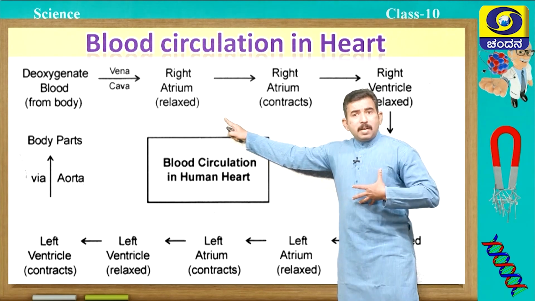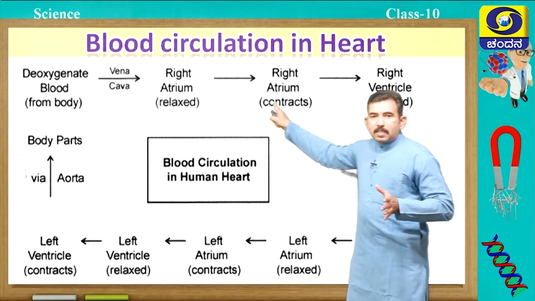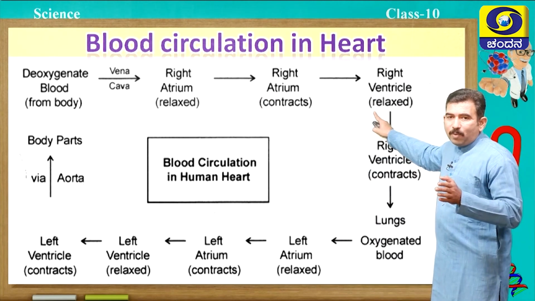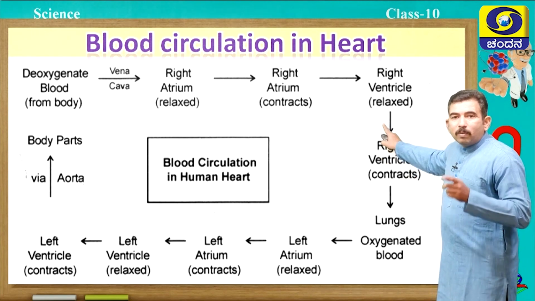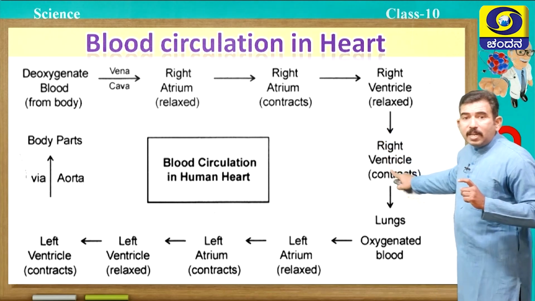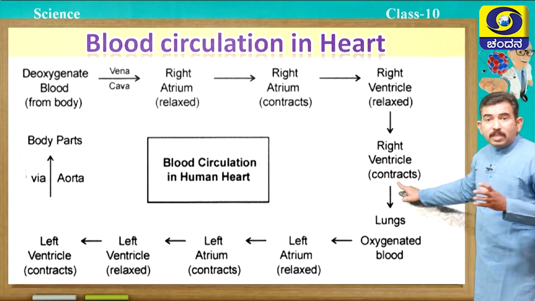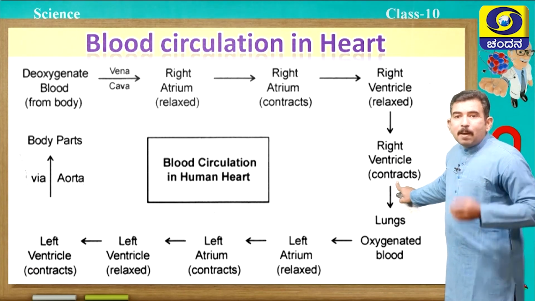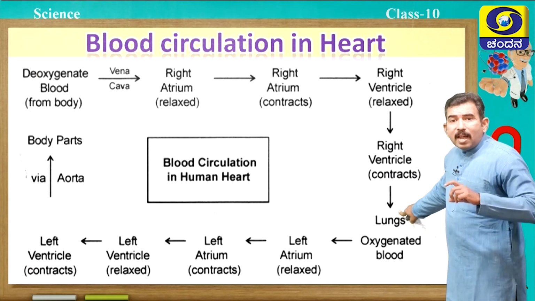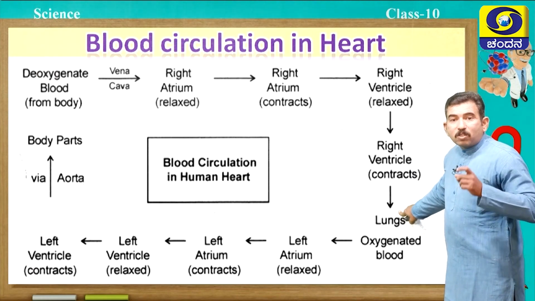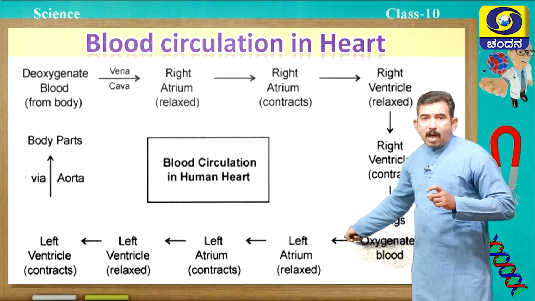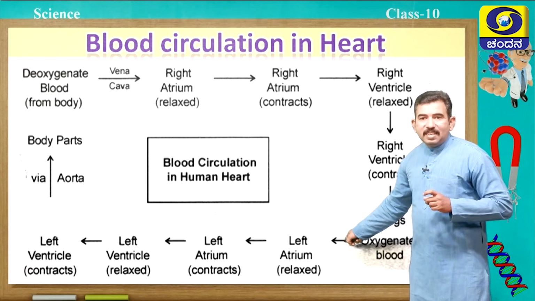When it receives the blood, it relaxes. Next, the right atrium contracts, the blood pours into the right ventricle, and now the right ventricle is relaxed, and when the right ventricle contracts, blood with high pressure enters the pulmonary artery and goes into the lungs, where again it gets oxygenated. Blood from the lungs is transported back to the heart by the pulmonary vein.